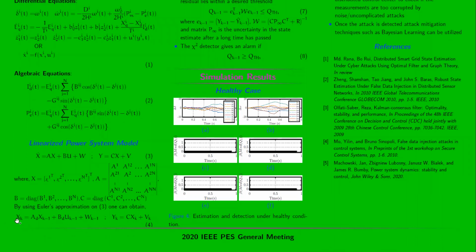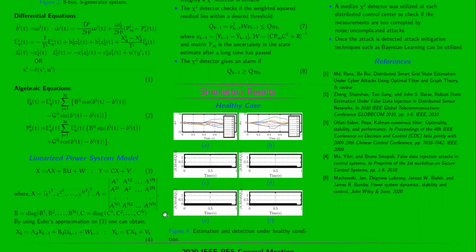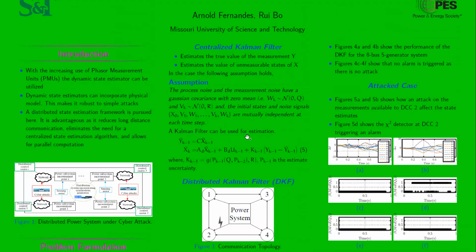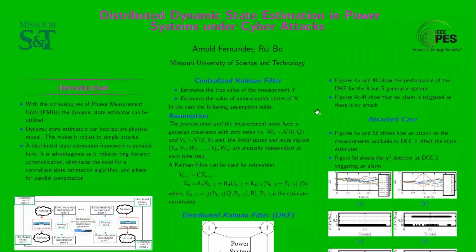Here we can see that we have a state equation and a measurement equation. We also have noise in the process and noise in the measurement. Now, to overcome this noise, we use a Kalman filter. A Kalman filter gives us a good value of the true measurement, and it also helps us get the value of unmeasurable states.